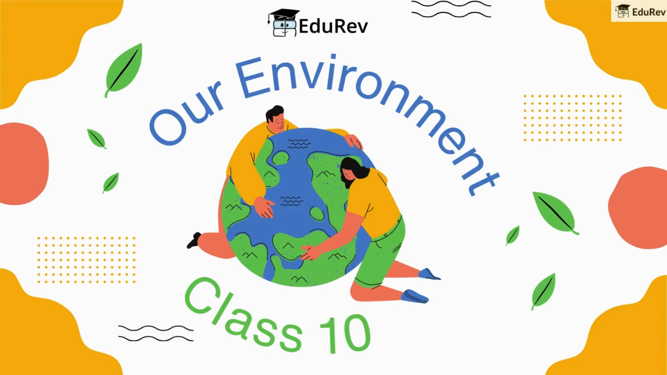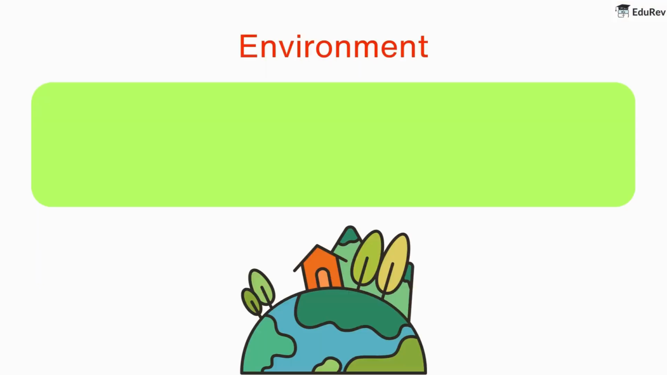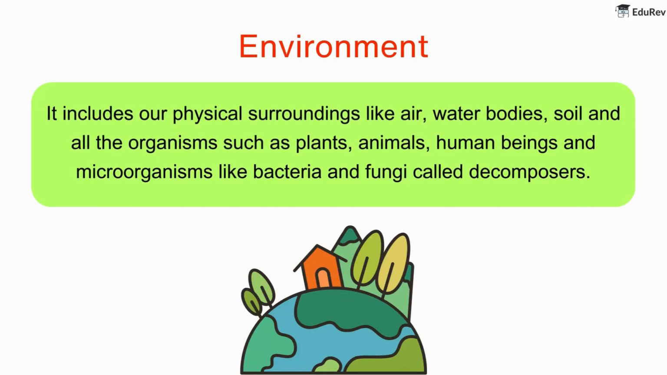In this video, we will learn about the chapter, Our Environment. What is environment? It includes our physical surroundings like air, water bodies, soil and all the organisms such as plants, animals, human beings and microorganisms like bacteria and fungi called decomposers.